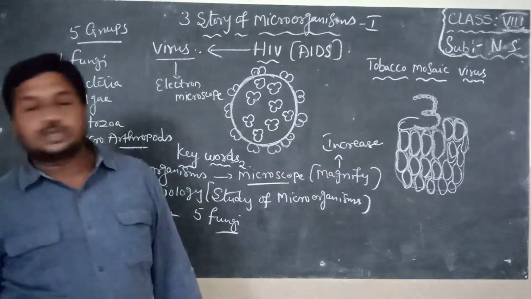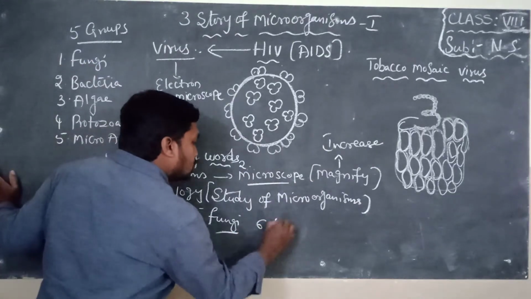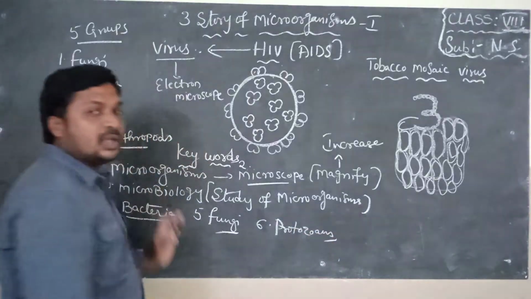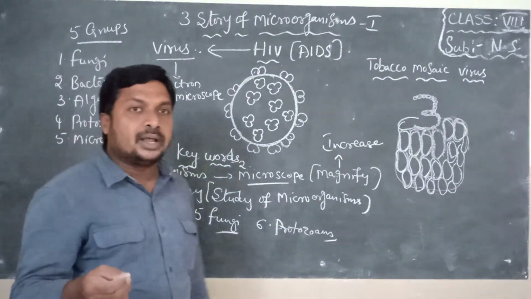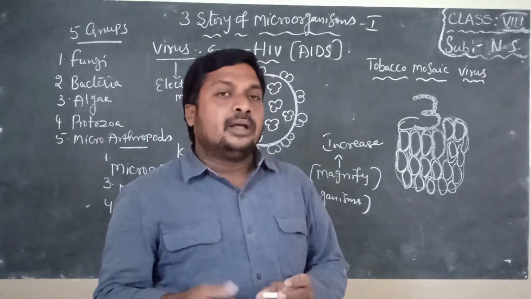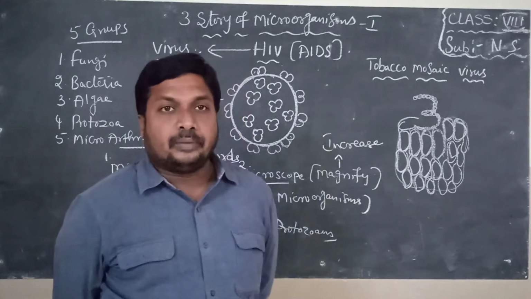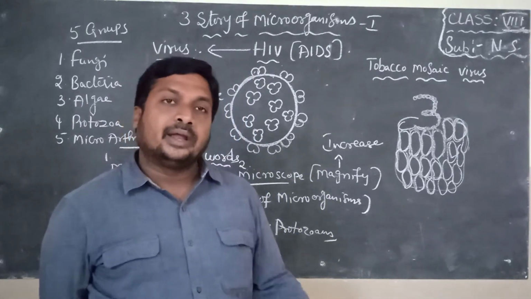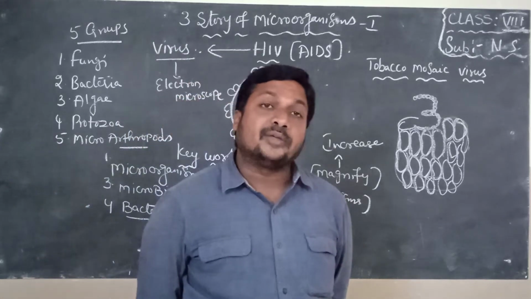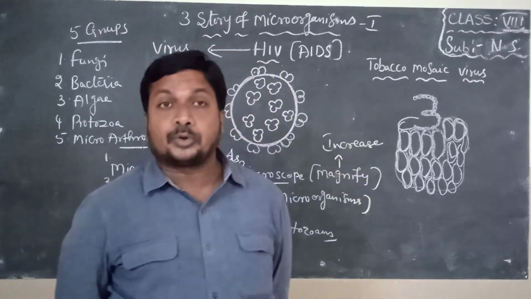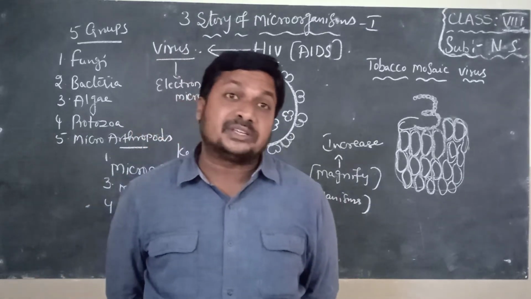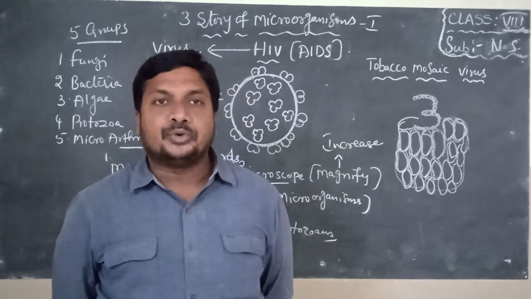Next one is protozoans. The sixth keyword is protozoans. Already I explained how to observe protozoans in the school lab. For this you have to take some pond water and some hay. Hay means endugatti. Boil the pond water to form hay decoction. Take a drop of hay decoction and keep it on a slide, and if you observe under a microscope we can find several protozoans like amoeba, paramecium, euglena, and I also drew the pictures of amoeba, paramecium, euglena, children.